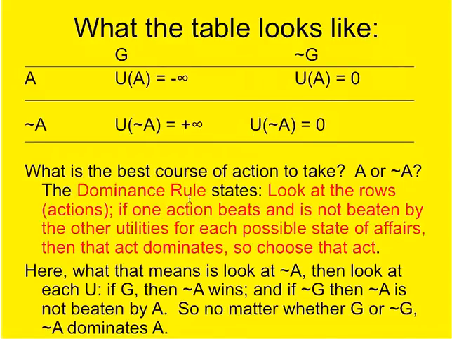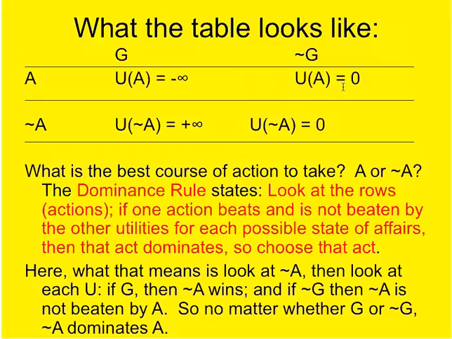Dominance says, look at the rows. If there's one that beats and is not beaten by the other, then choose that act. Ties are okay. So let's look across. This one beats that clearly. Plus infinity is way better than negative infinity. And then this one is not beaten by the other one. So there is clear dominance here. This one beats that, and in this one there's a tie.